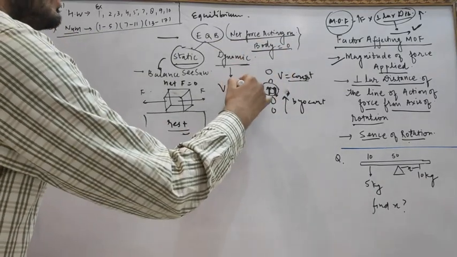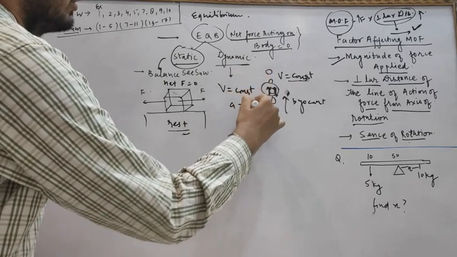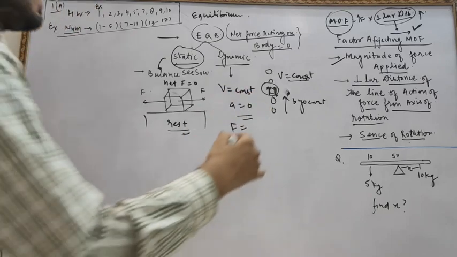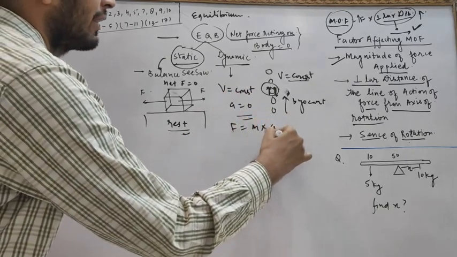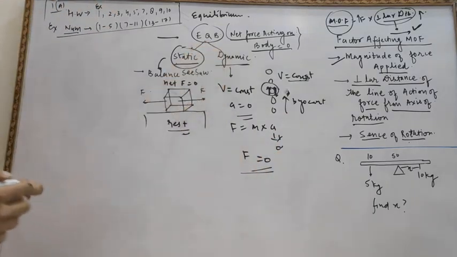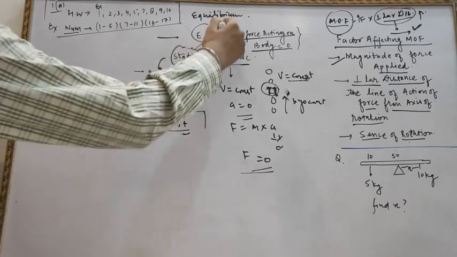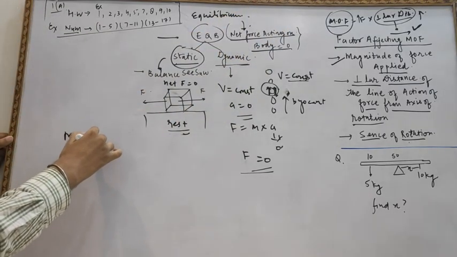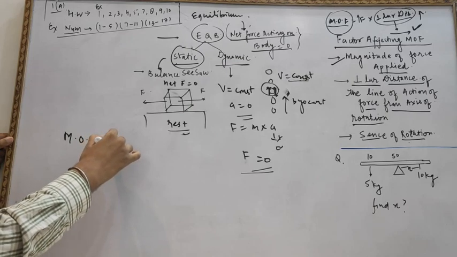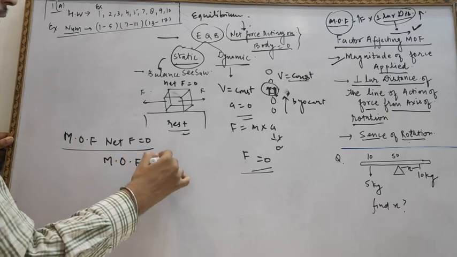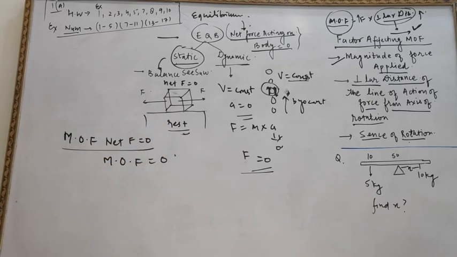So in dynamic equilibrium, velocity is constant, so acceleration equals 0. And we know that F equals mass into acceleration. If acceleration equals 0, the net force exerted also equals 0. So the body is in equilibrium. This is the equilibrium condition for the translational movement. If the net force equals 0, then the moment of force also equals 0.